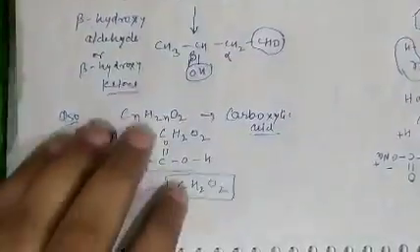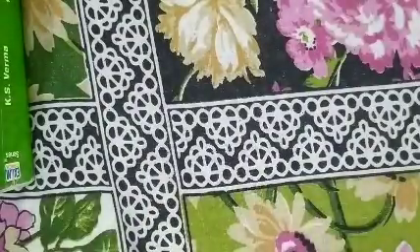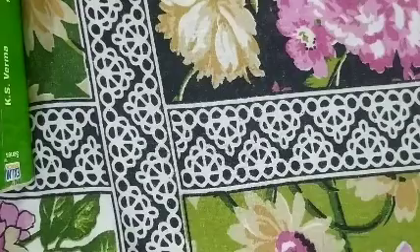See question number 51. In question number 51, what is given there? Question number 51 is basically which of the following will give benzoic acid on oxidation. As we know, this is benzyl chloride.